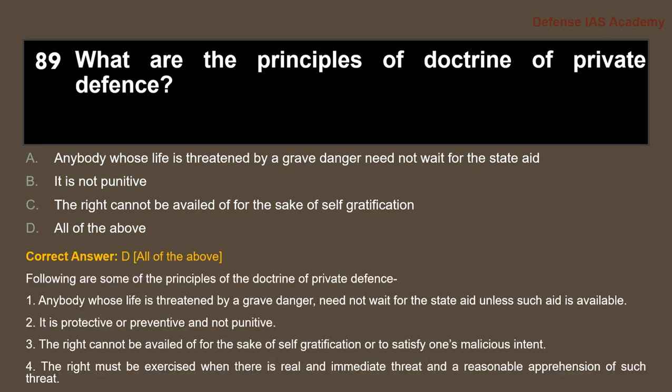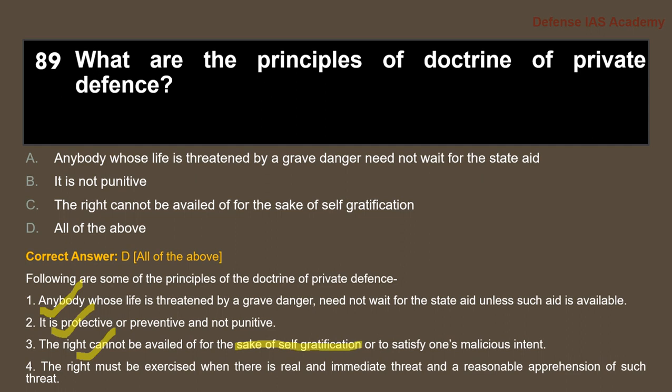What are the principles of doctrine of private defense? The answer to the question is all of the above. Following are some of the principles of doctrine of private defense. One is anybody whose life is threatened by a grave danger need not wait for the state aid unless such an aid is available. Second, it is protective or preventive and not punitive.